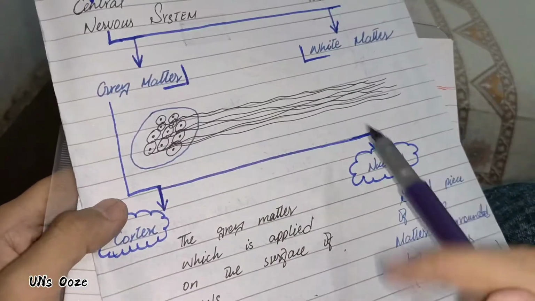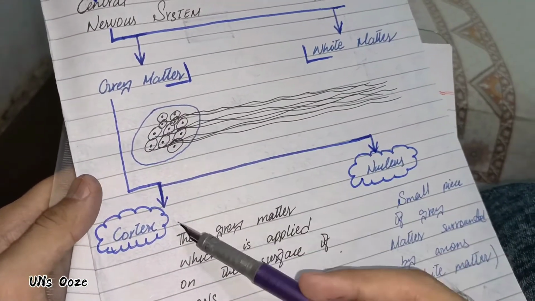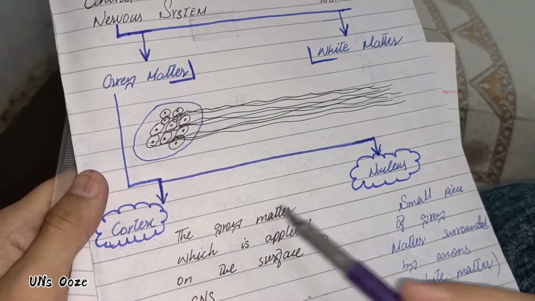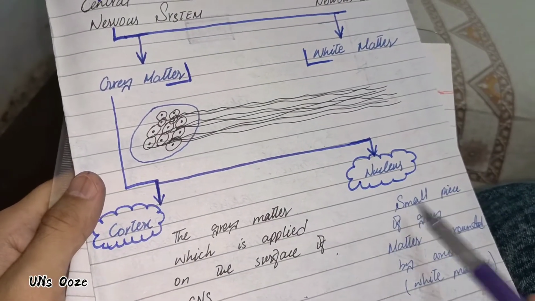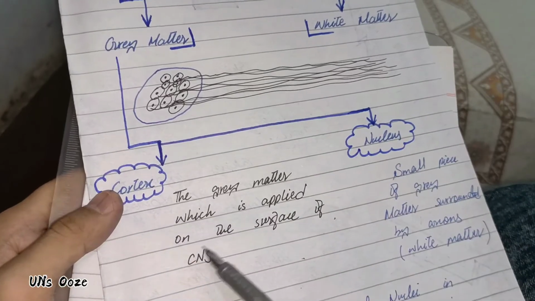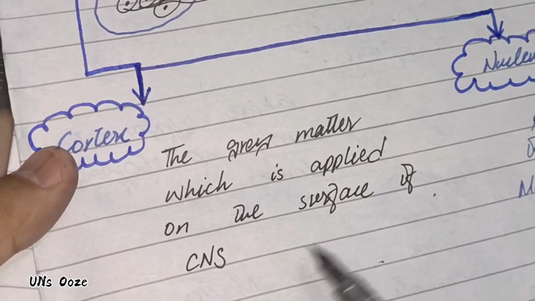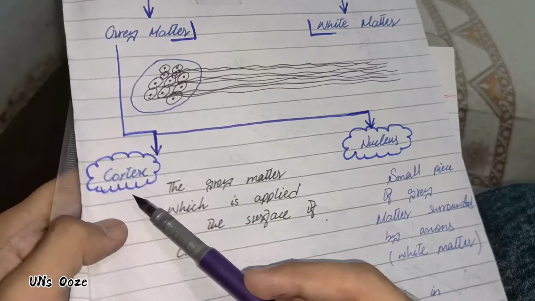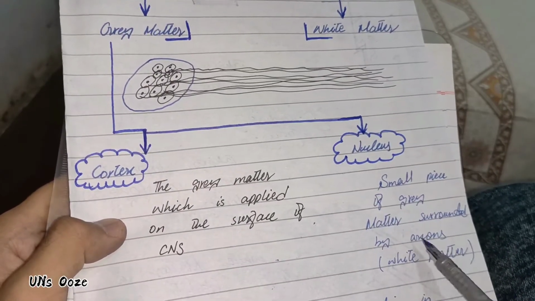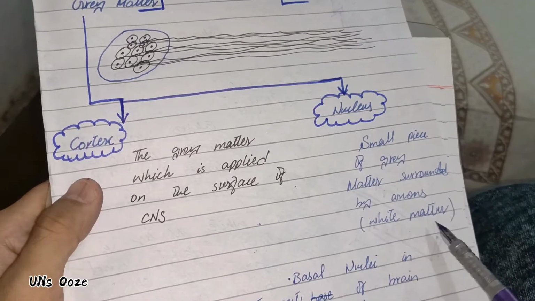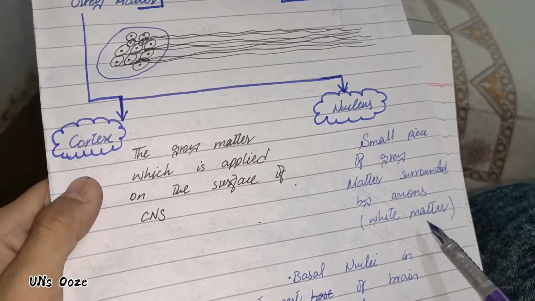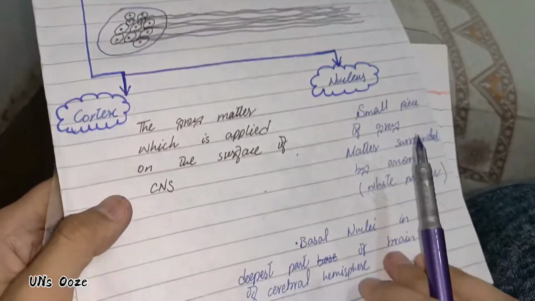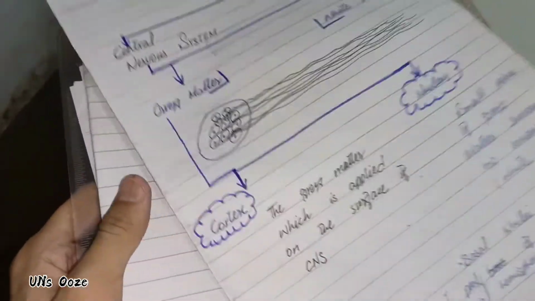Okay, and two further terms are related to gray matter. One is cortex and the other is nucleus. The gray matter which is applied on the surface of the central nervous system is called cortex. A small piece of gray matter surrounded by axons or white matter within the central nervous system is known as nucleus. Okay, now move towards the diagram.